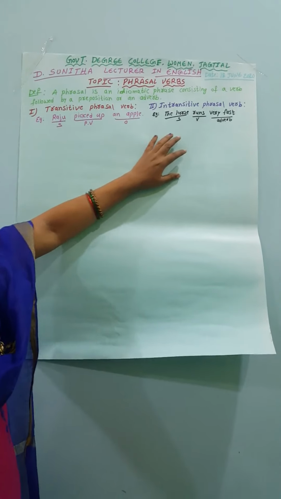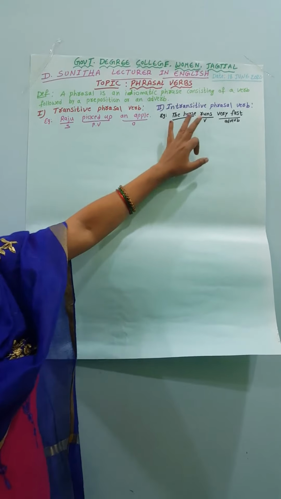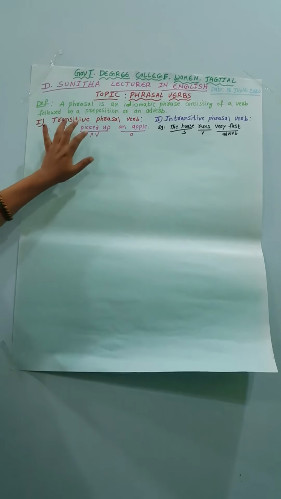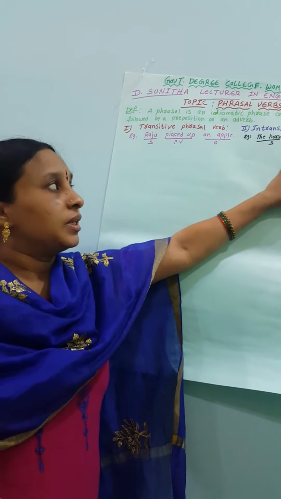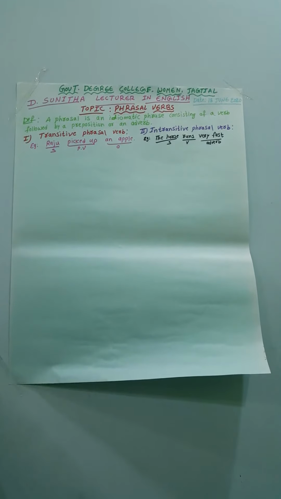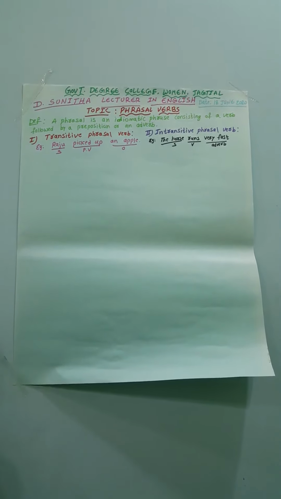So runs is the verb. It does not have an object; very fast is the adverb, not the object. So it is called an intransitive phrasal verb. We simply remember one thing: when in the sentence the verb has an object, it is called transitive. When the verb does not have an object, it is called an intransitive phrasal verb.